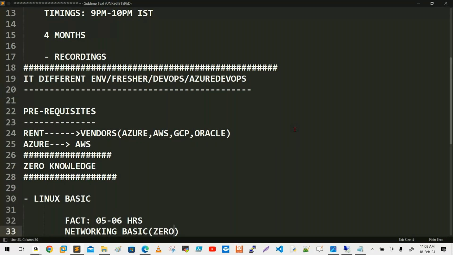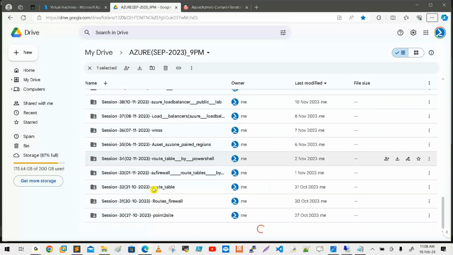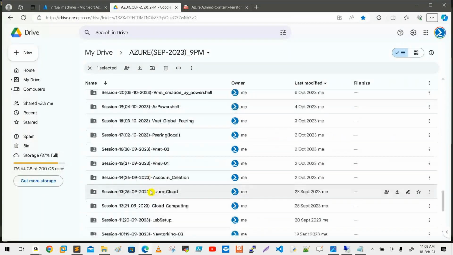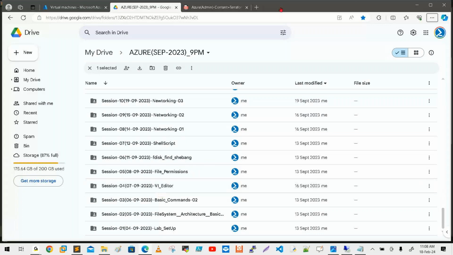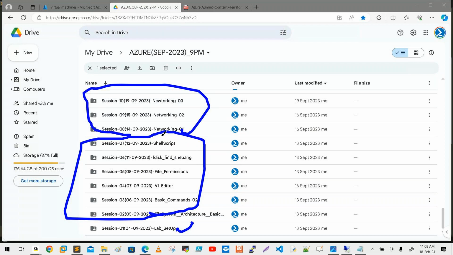From zero. This is proof you can observe in the previous batch. I have not started anything directly. When I started the batch, first I explained Linux basics only. Then I explained the networking basics. If I start day one directly, that is useless to you, really. So Linux basics and networking basics. When we have these two things, we can happily start our journey.